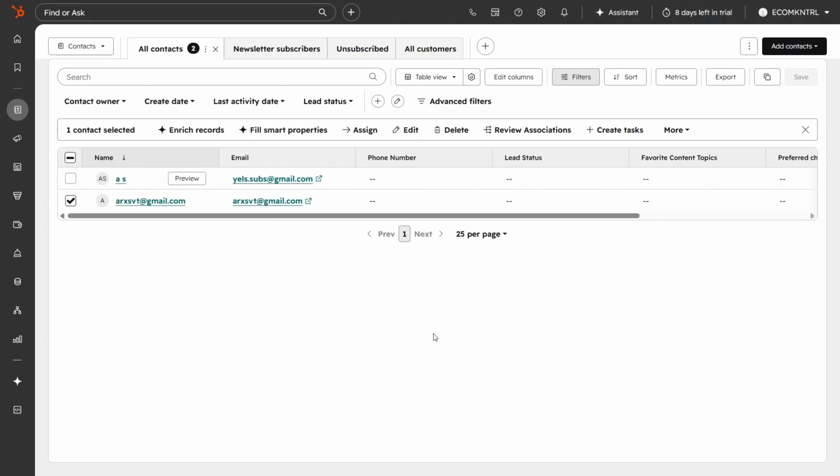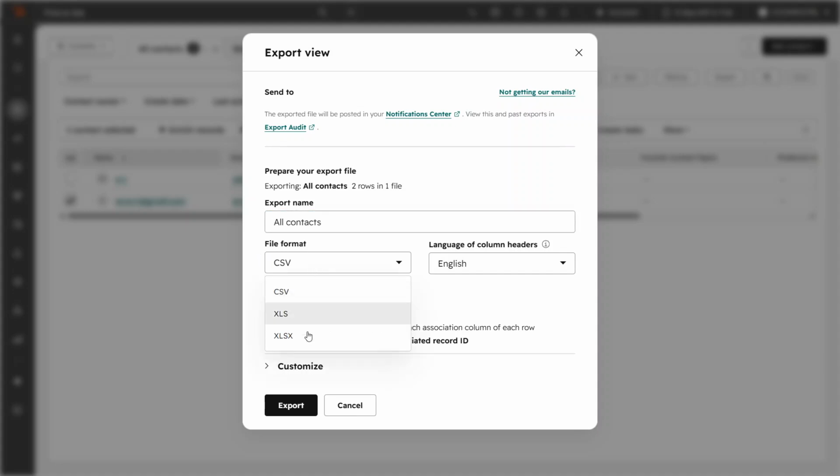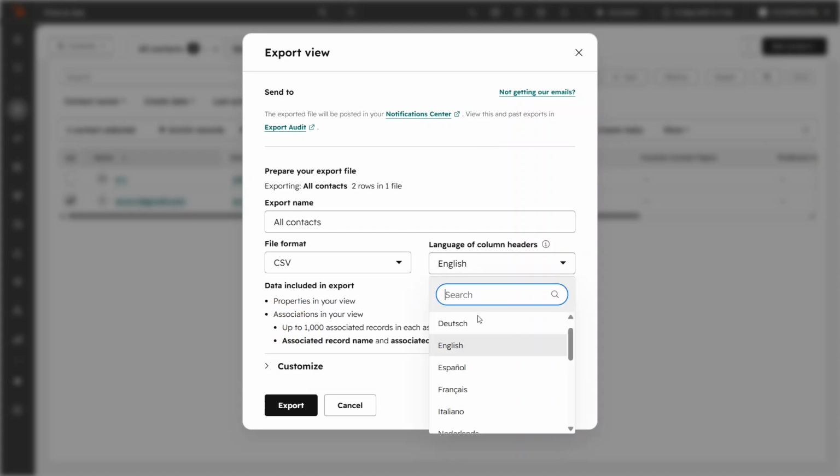Once you've made your selection, look towards the top right of the page for the export option and click it. This will open a pop-up window where you can configure your export. Here, you can edit the export name to something meaningful, so it's easy to identify when you download it later. Next, choose your preferred file format, such as CSV or another supported type, depending on how you plan to use the data. You can also choose the language for the column headers, which is useful if your team works in a specific language.